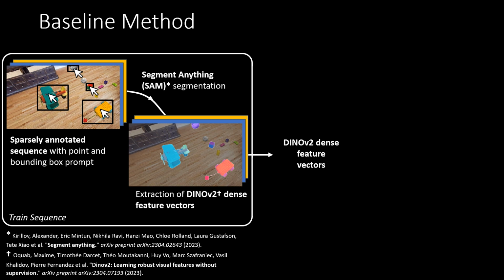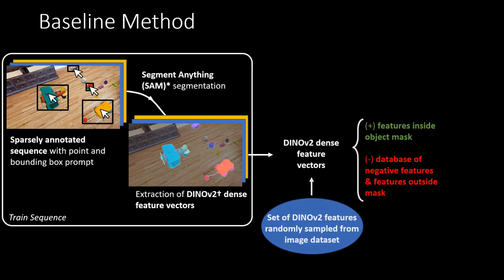The architecture of our baseline method is as follows. First, we use the Segment Anything Model, a promptable instance and semantic segmentation model, to transform the annotations in the images of the train sequence into object masks. After, we extract DINOv2 feature vectors from the entire image. We then use the masks provided by SAM to split the feature vectors into positive and negative samples. Further, we combine the negative features with a large set of DINOv2 feature vectors that we collected previously on random images. Thus, we have a lot of negative feature vectors and a few positive feature vectors.